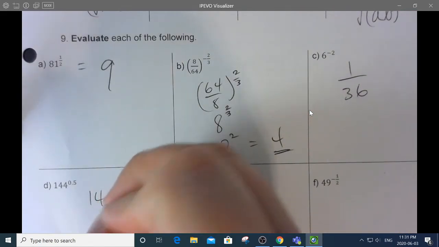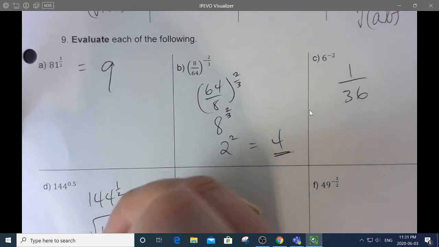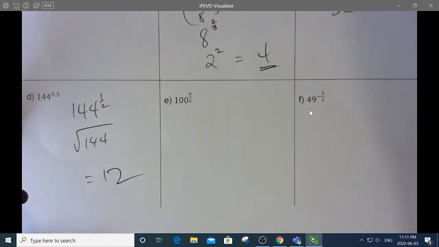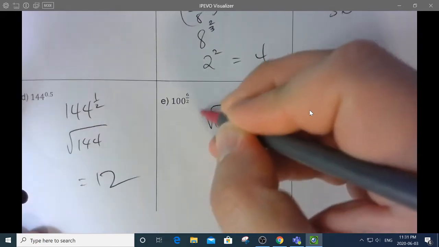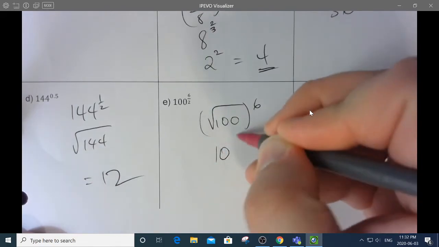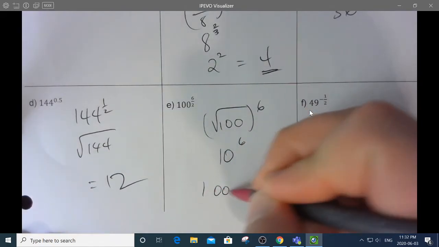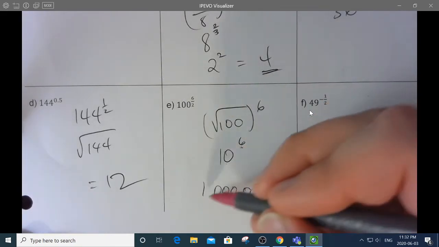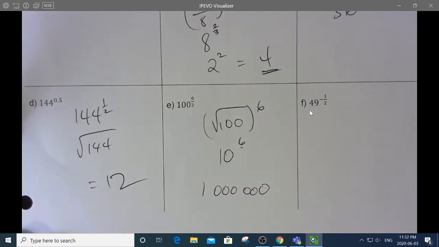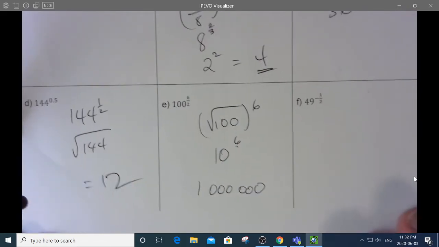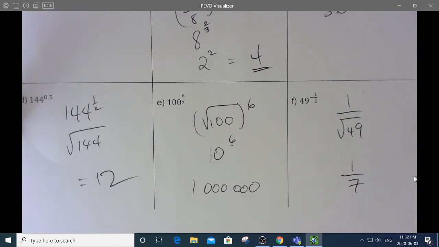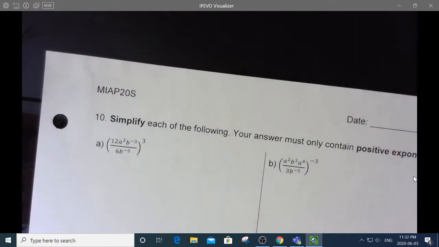This is 1 over 36. This is 144 to the 1/2, which is the square root of 144, which is off the page, sorry, which is 12. This is the square root of 100 to the power of 6, which is 10 to the power of 6, which is 1 million. Very nice, because with powers of 10, whatever this number is, that's how many zeros there are. You should have learned that trick in junior high. If you didn't know it, you should know it now. That's 1 over the square root of 49, which is 1/7. Cool. People who did the homework are probably finding these pretty easy.